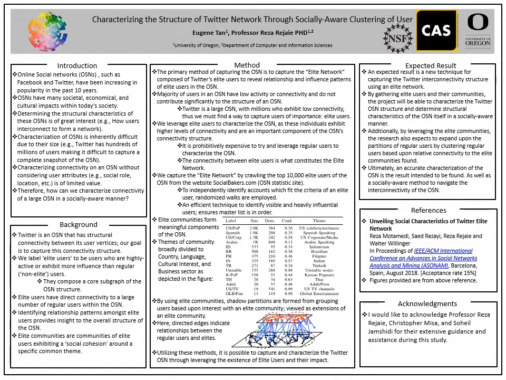social network. Ultimately, an expected result is a new technique for capturing the Twitter interconnectivity structure using an elite network and leveraging elite communities. By using elite users and their communities, the project can characterize the Twitter online social network structure and determine characteristics of the online social network itself in a socially aware manner. Additionally, by leveraging elite communities, the research also expects to expand upon partitions of regular users by clustering regular users based upon relative connectivity to elite communities. However, ultimately, an accurate characterization of the online social network is the result intended to be found, as well as a socially aware method to navigate the interconnectivity of the online social network.